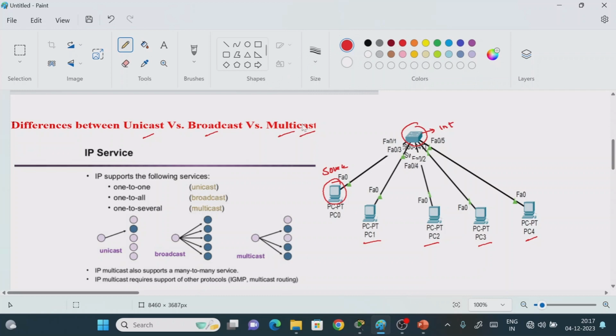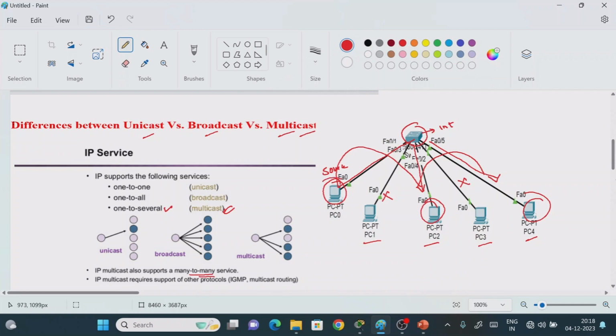Now my requirement is that I don't want to send the information point to point or one to all. So I want to send the information only to PC2 as well as PC4, right? So now information will go to the switch, then the switch will send the information to only PC2 as well as PC4. It will not send the information to PC3 as well as PC1. So this one group of computers, or one to several, we call the multicasting operation, right?